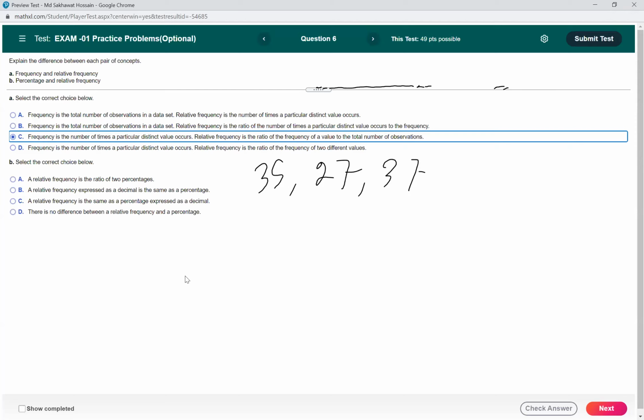And how about C? A relative frequency is the same as percentage expressed as a decimal. D: there is no difference between a relative frequency and percentage. So what do you think? Which one is correct? A, B, C, or D?